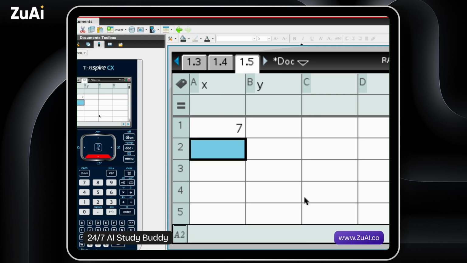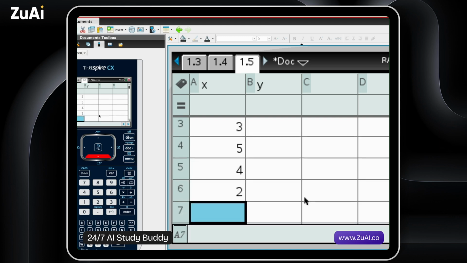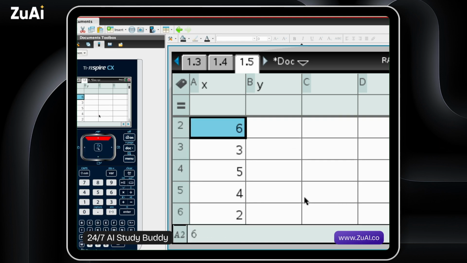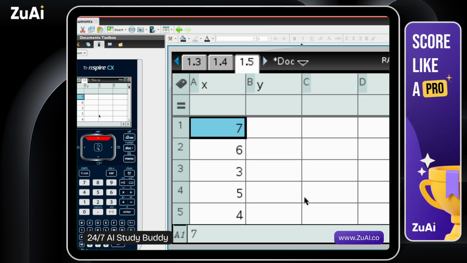Let's put our values in. In this case, to find Spearman's correlation coefficient, what we do is we put the rankings in. And we calculate this correlation coefficient just as we would Pearson's, but instead of putting the actual values, we put in the rankings. So this is athlete A, they were the 7th, athlete B was the 6th, athlete C was the 3rd oldest, and so on.